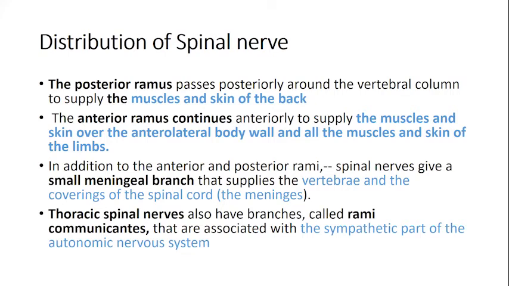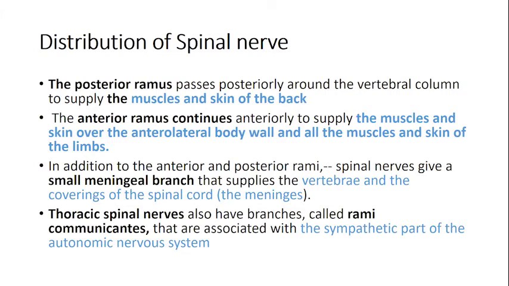Then thoracic spinal nerves have certain other branches, which are called the rami communicantes. These are small nerves which are going to communicate with other nerves. This is basically the communication of the spinal nerves with the autonomic nervous system, right? So those are called the rami communicantes. We'll talk about them when we talk about the autonomic nervous system. They are the gray and the white rami communicantes.